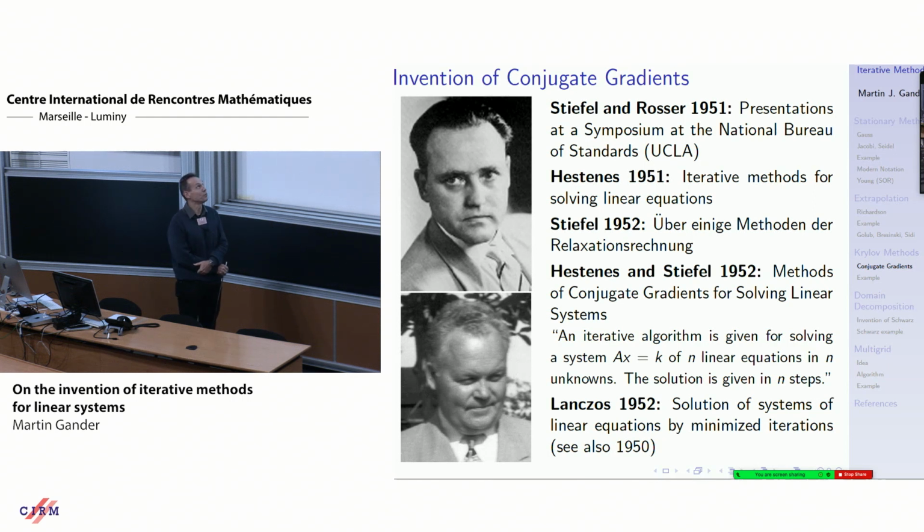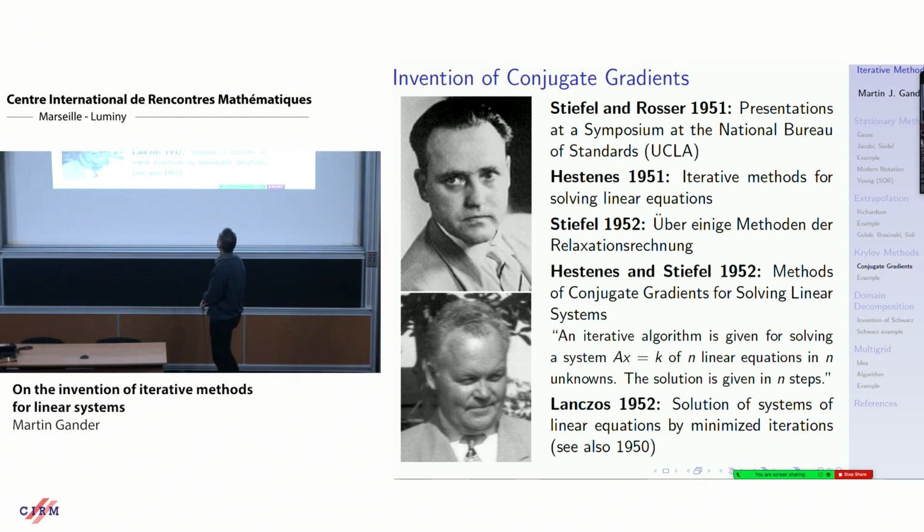They had both invented the same method. It was just unbelievable. So Stiefel went back home. Rosser went back to Hennenfent, his supervisor, and said, there is this guy from Europe who has the same method that we have. Stiefel was from Zurich, and Rosser and Hennenfent were in the US. And so Hennenfent had written a short paper, Iterative Methods for Solving Linear Equations, already in '51. And Stiefel had written a German paper in 1952, über einige Methoden der Relaxationsrechnung. And then Hennenfent and Stiefel wrote this famous conjugate gradient paper together.